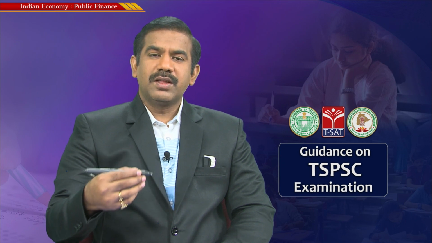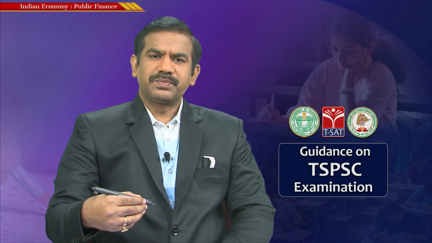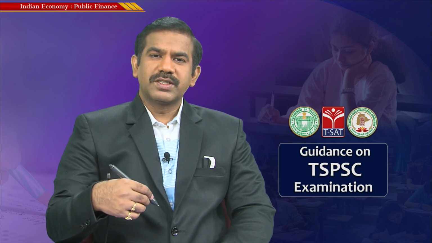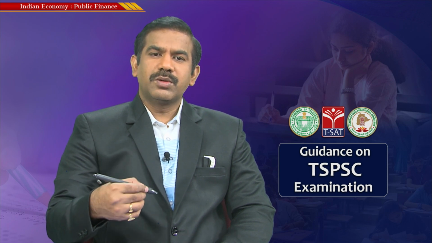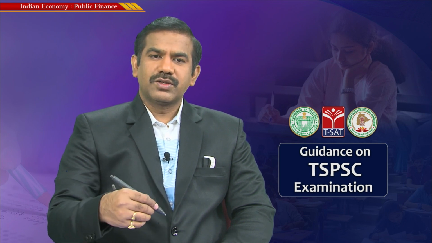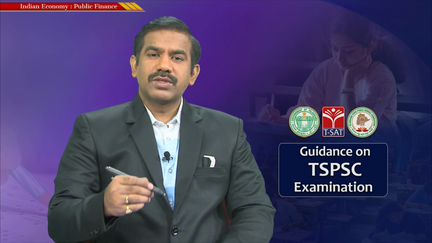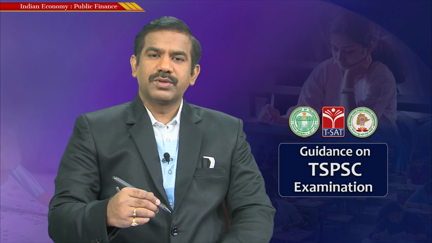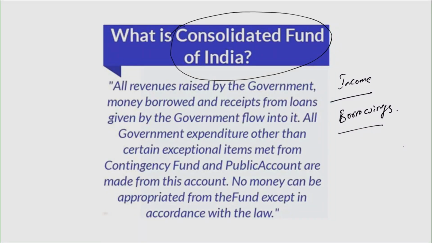The money the government raises in the form of taxes and various other means, and the money the government borrows to meet its excess expenditure, traditionally flows into a fund called the Consolidated Fund of India. Now let's look at the definition. All revenues raised by the government, money borrowed and received from loans given by the government flow into it. All government expenditure, other than certain exceptional items met from the Contingency Fund and Public Account, are made from this account.